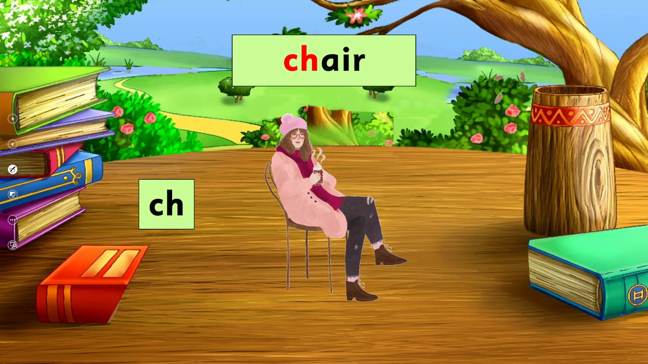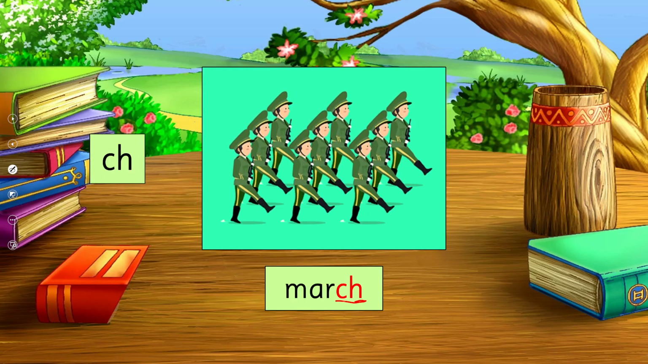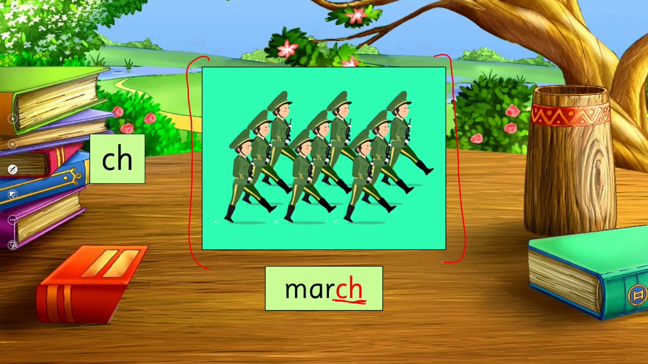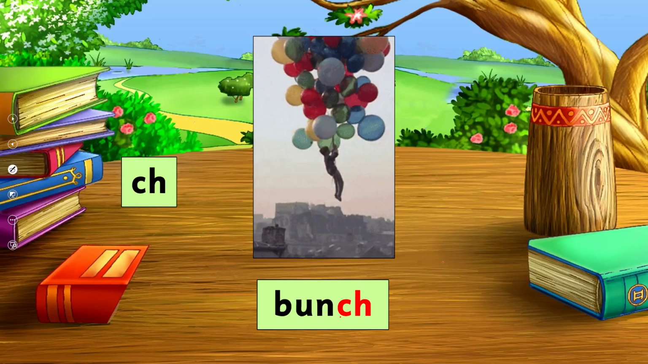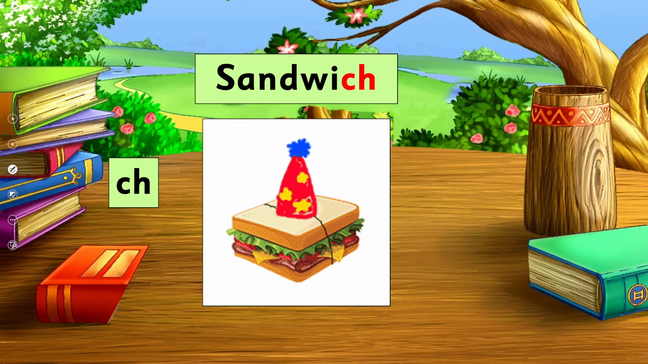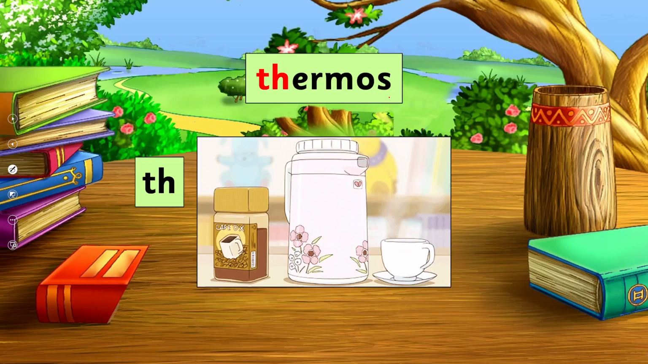Now this digraph, wherever you find these two letters together, the sound will remain ch, as in chair, as in ketchup, as in march. March, you know, the army, the Fauji parade, okay. Bunch, torch, sandwich. Now you see, wherever we find these two letters together, we say it as ch.